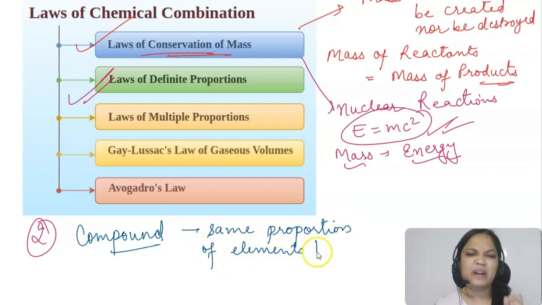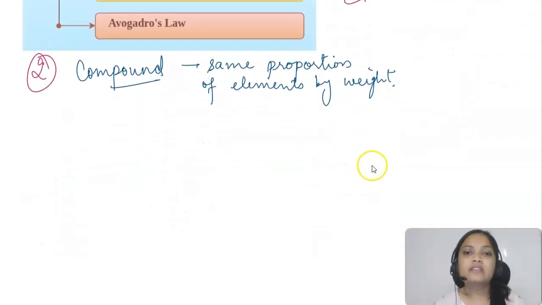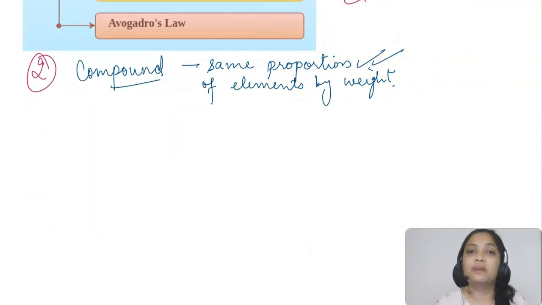It might look a little bit difficult to understand, but I'm here. Whenever some elements combine to form a compound, they will always combine in the same proportion by weight, irrespective of the source.